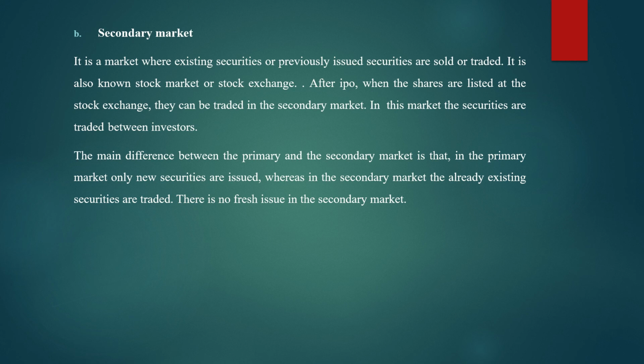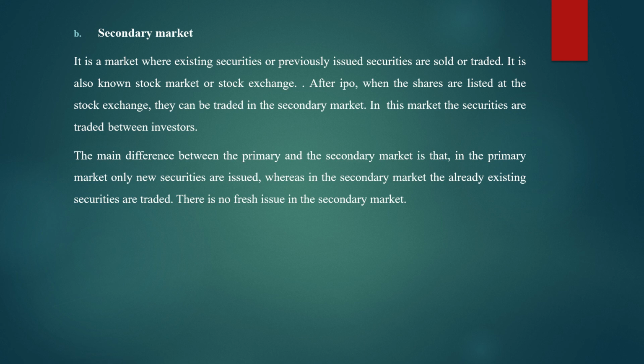After IPO, when the shares are listed at the stock exchange, they can be traded in the secondary market. So once this initial public offer is made by the company, then when the shares are listed by the company in the stock exchange, it can be traded through secondary market. In this market, the securities are traded between investors.